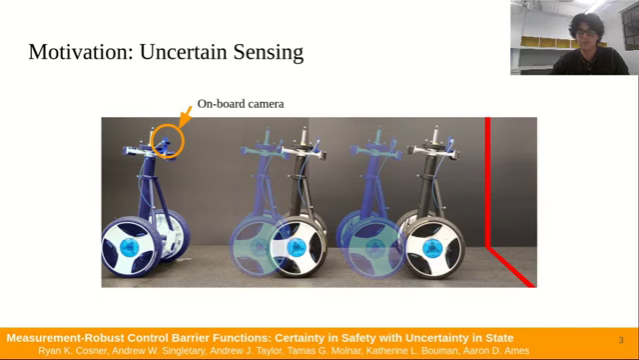To do this, we look to leverage measurement robust control barrier functions and implicit safe sets to guarantee the safety of the Segway robot with vision in the loop state estimation.